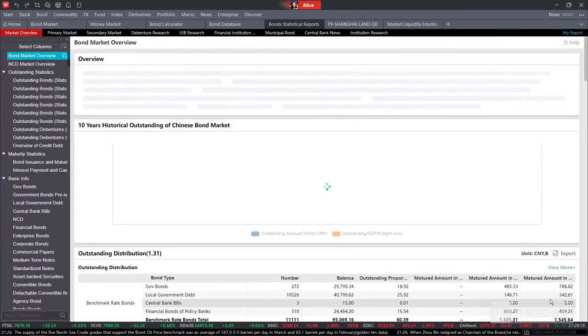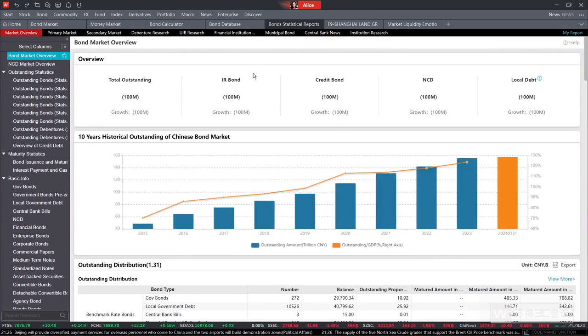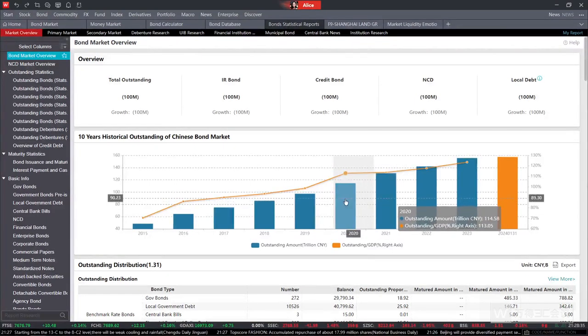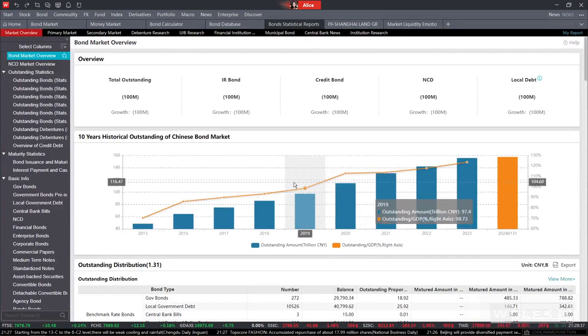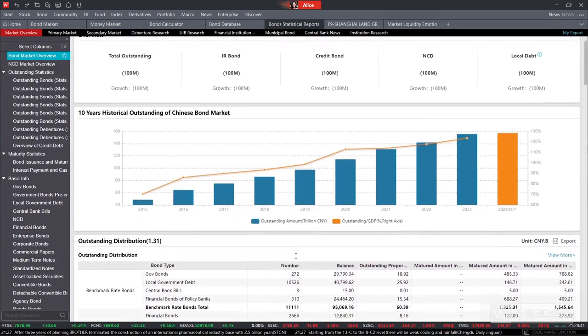Once we enter this page, we can take a look at the overview of the Chinese bond market. We can see on the top of this page the total outstanding data and the historical trend showing on the bottom of the page. If you want to see the outstanding data in more categories, we can also scroll down. Then we can get the information showing over here.